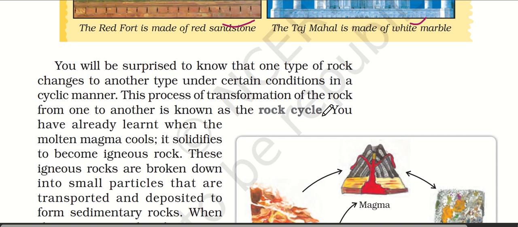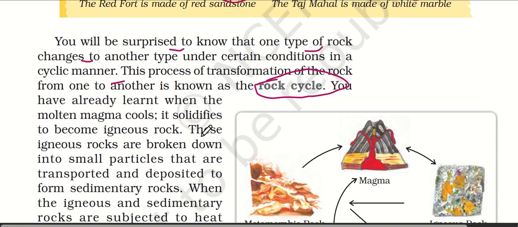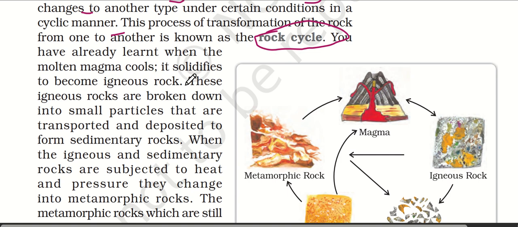You will be surprised to know that one type of rock changes to another type under certain conditions in a cyclic manner. This process of transformation of rock from one to another is called the rock cycle. You have already learned that when molten magma cools, it solidifies and becomes igneous rock.